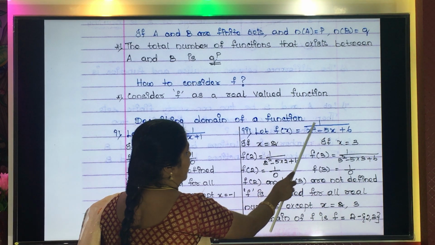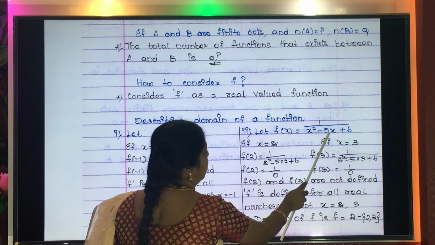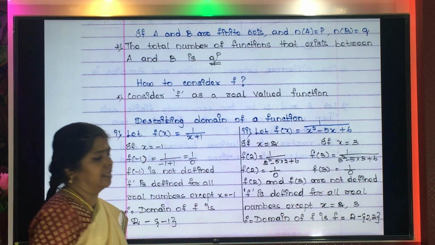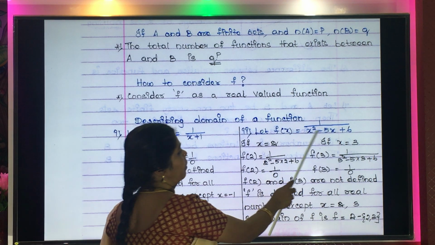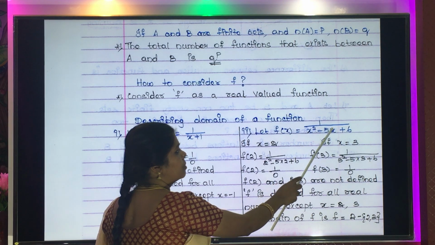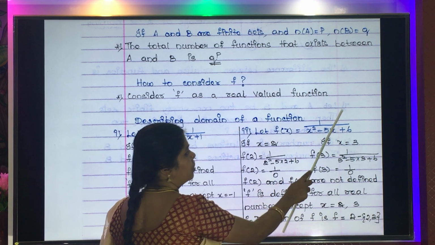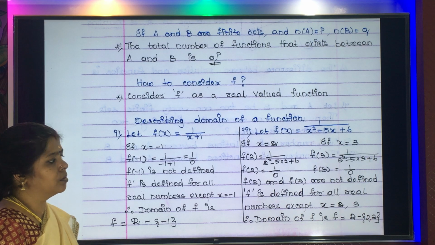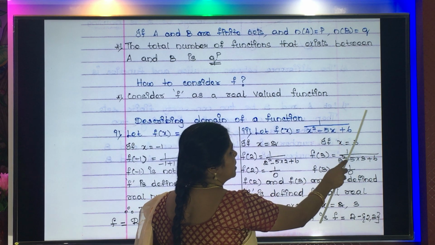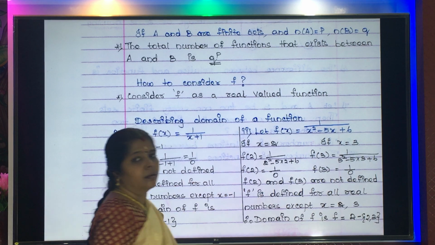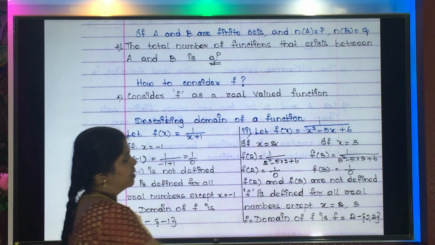Now let me pass on to one more example. f of x equal to 1 by x squared minus 5x plus 6. Children, now this is a quadratic equation. Now I need to solve so that I will know the x values. Now the product value is 6. Using the T method you can solve this.